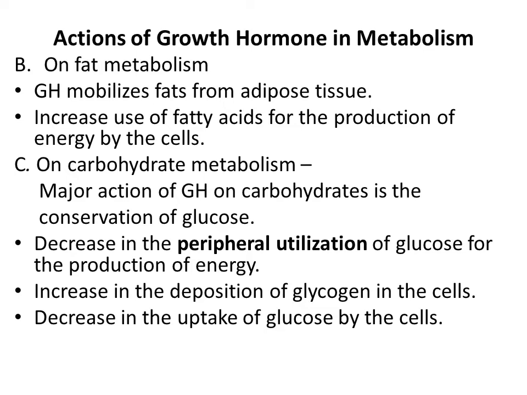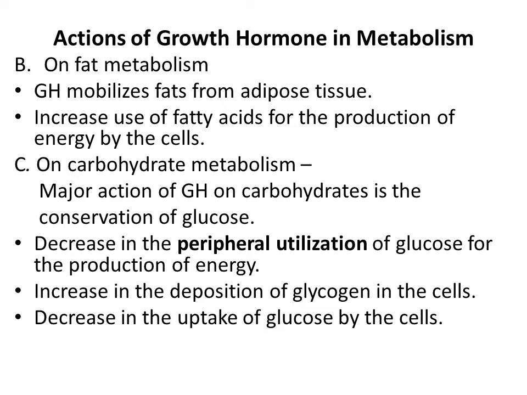The acetyl coenzyme A inhibits the glycolytic pathway. Since the growth hormone increases the mobilization of fat, more fatty acid is available for the production of energy. By this way, growth hormone reduces the peripheral utilization of glucose for energy production.